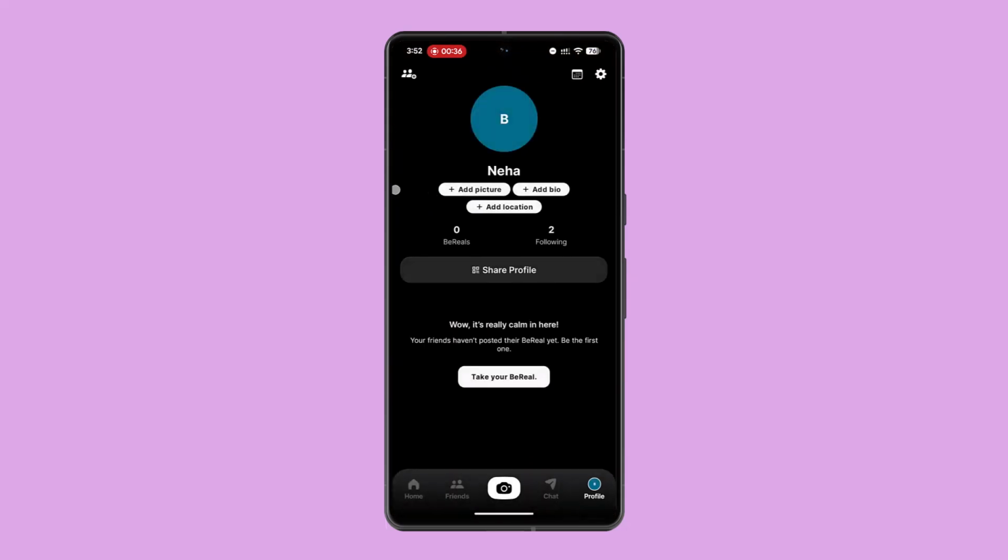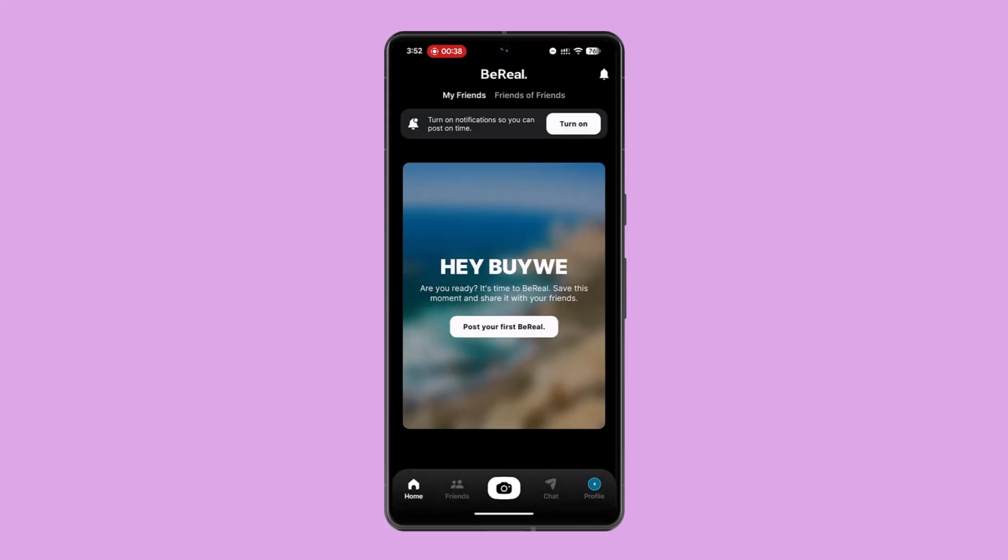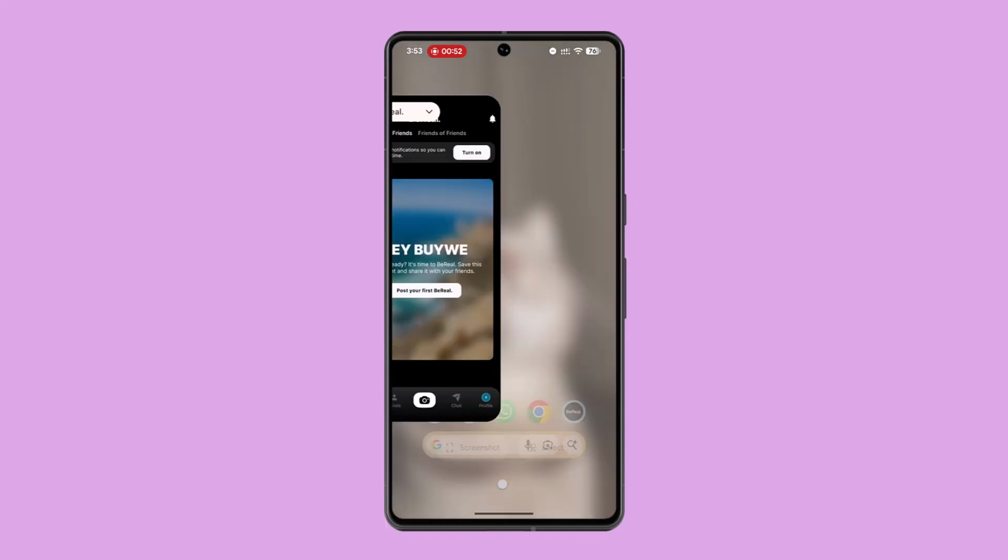Likewise, if you go to the home page and you did not manually delete your post but cannot see it in your memories, it may be a display issue rather than a permanent deletion. For that, you could go with a fix like completely closing the app and then reopening the app.